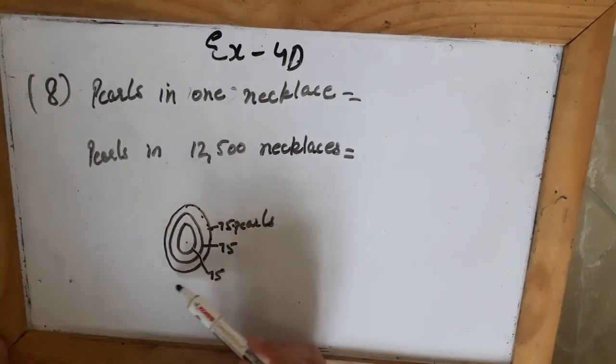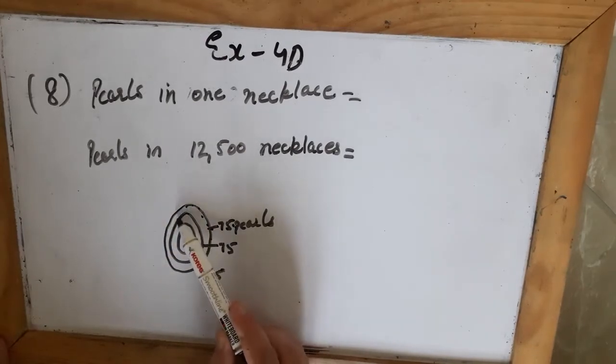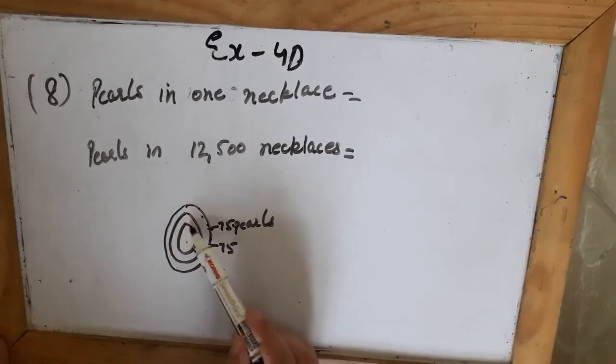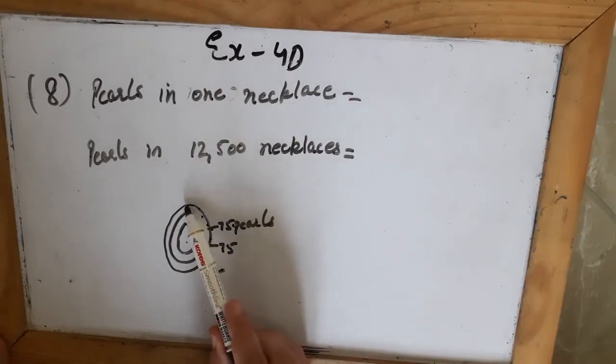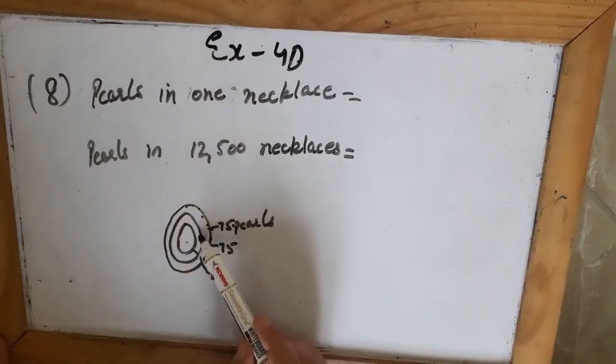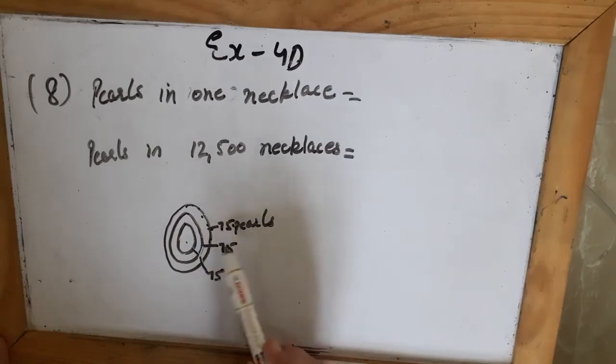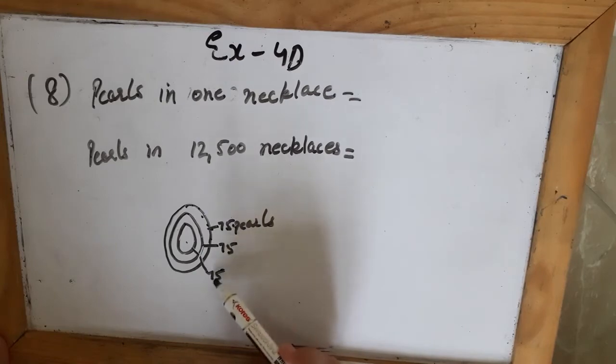First of all, the necklace is made up of 3 strands, and this is one necklace only. So all the 3 strands have 75 pearls each. So how many pearls are there in one necklace then?